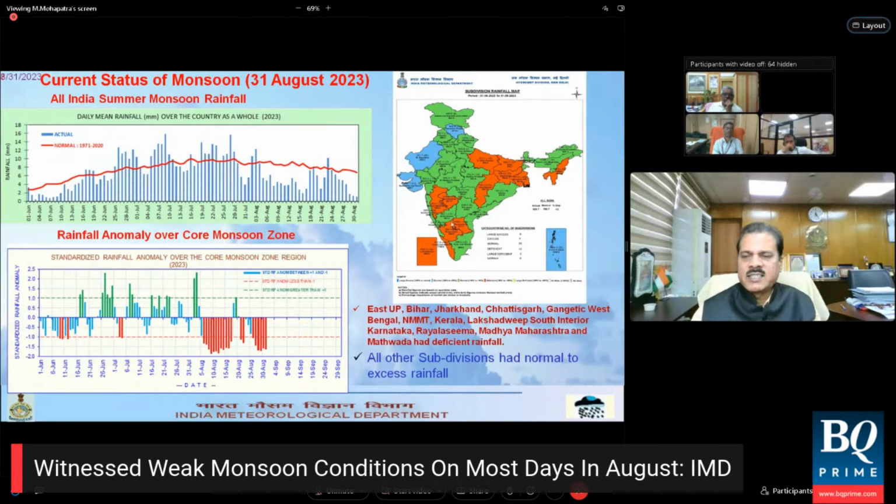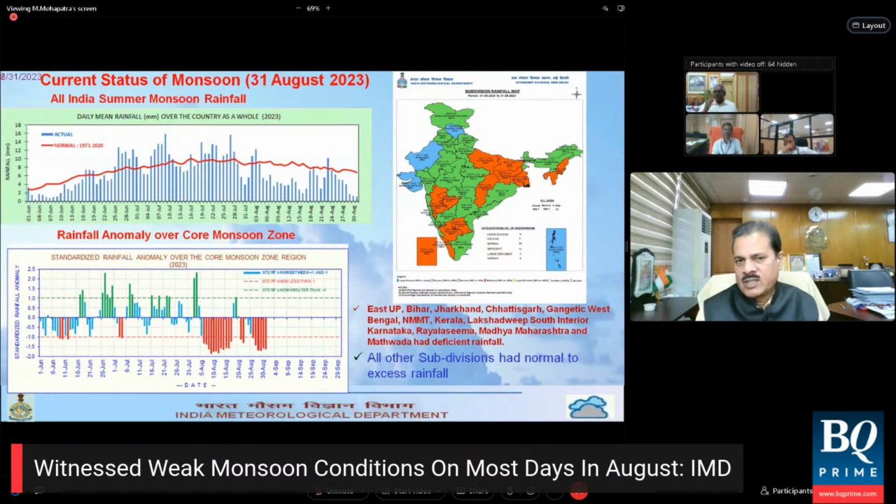On the right hand side, that is the meteorological subdivision basis rainfall distribution. The blue color indicates the excess rainfall area, green color indicates the normal rainfall area, and red color indicates the deficient rainfall area. So you find that for the country as a whole, from 1st June to 31st August, the rainfall has been about 10% below the long period average as of today. About 12 meteorological subdivisions out of 36 have received deficient rainfall.